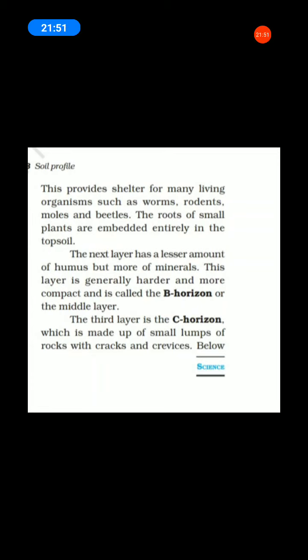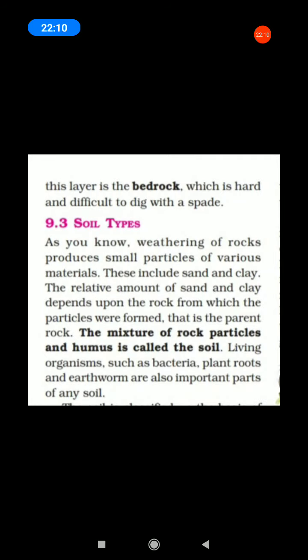The third layer is C horizon, which is made up of small lumps of rocks with cracks and crevices. Next, below this layer is bedrock, the last one, the lowest one. Below this layer is the bedrock, which is hard and difficult to dig with a spade.